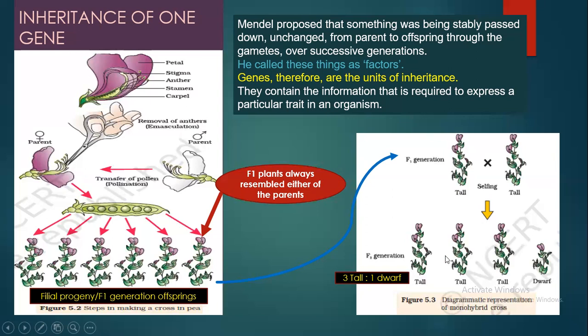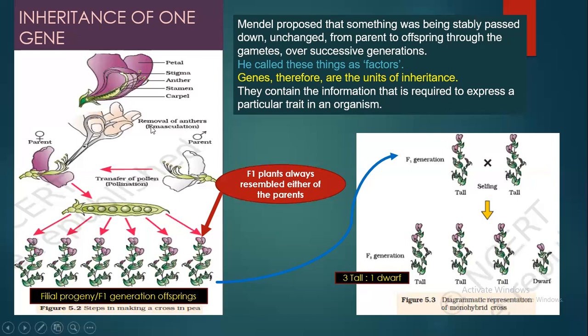After the seeds were formed in the flower, after fertilization, the seeds were sown by Mendel, and to his great surprise he got many tall and dwarf plants, but in the ratio of 3:1.